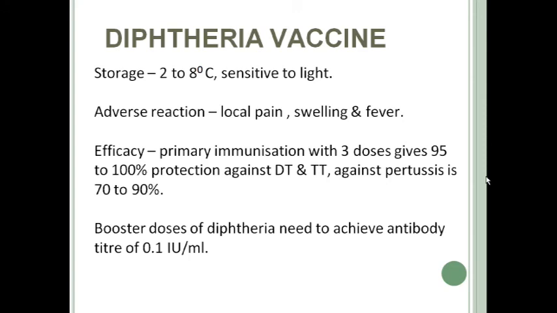The storage of the diphtheria vaccine or DPT vaccine is at 2 to 8 degrees Celsius. It is very sensitive to light, so you should protect it from light. The adverse reactions include local pain and swelling, and fever. The efficacy after primary immunization with three doses gives 95% to 100% protection against diphtheria and tetanus, and against pertussis it gives 70 to 90% protection. Booster doses of diphtheria are given to achieve an antibody titer of 0.1 international unit per ml.